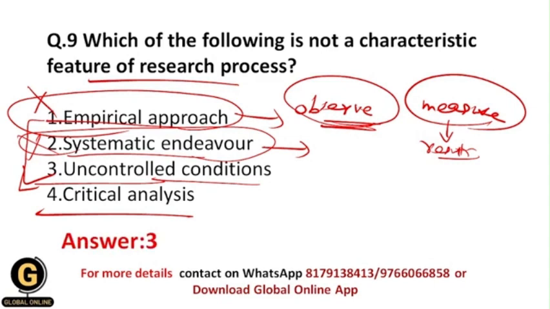Now critical analysis is again one of the characteristics of research process, because whenever we get the data, after that we need to analyze our data. So this is basically the critical analysis technique. We critically analyze the data so that we get authentic results for our research, and that's why this is again a characteristic of research process. So it gets eliminated. So the correct answer is 3.